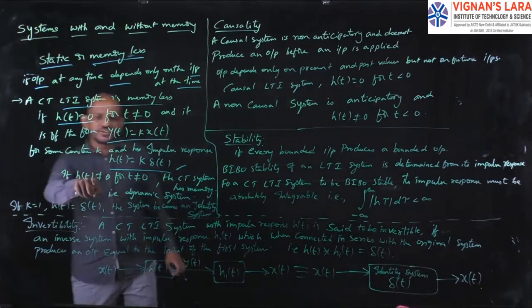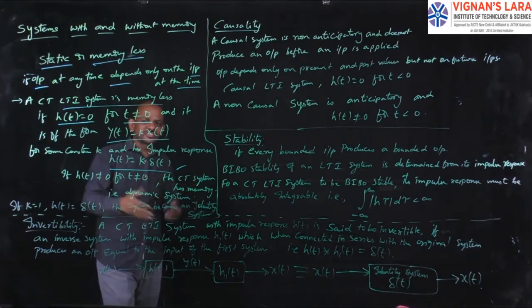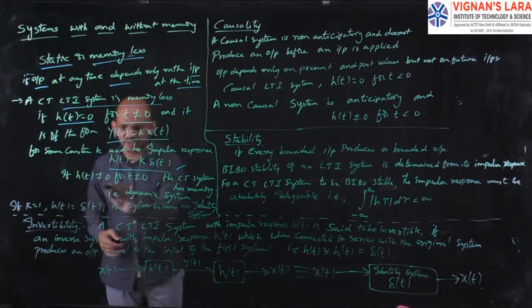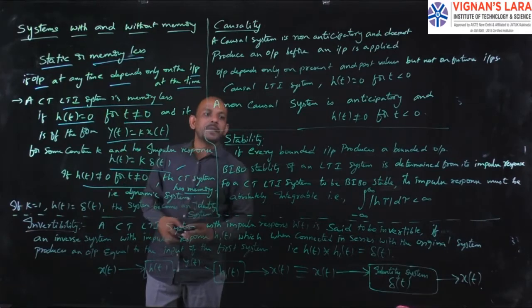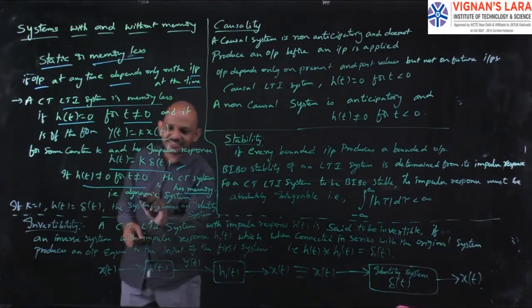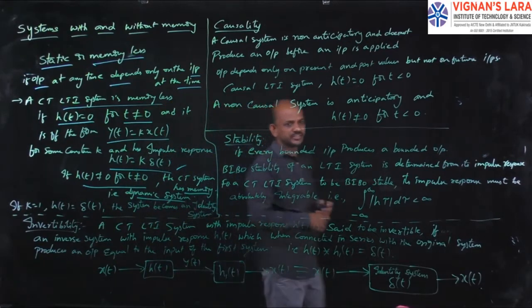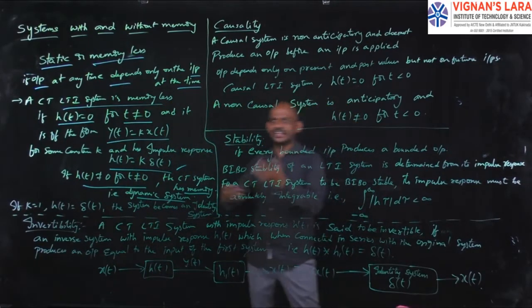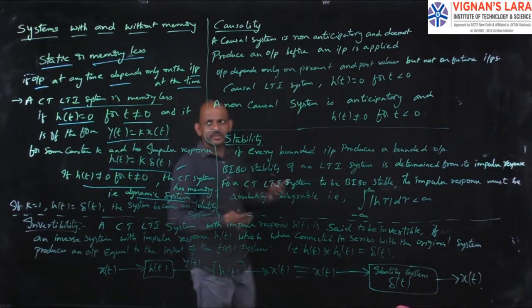So if h of t, that is the impulse response of the system, is not equal to 0 for t not equal to 0, the continuous time system will have a memory. Memory systems are called dynamic systems. So here we have two types of systems, static and dynamic. A static system is nothing but a memoryless system. A dynamic system is nothing but a memory system.